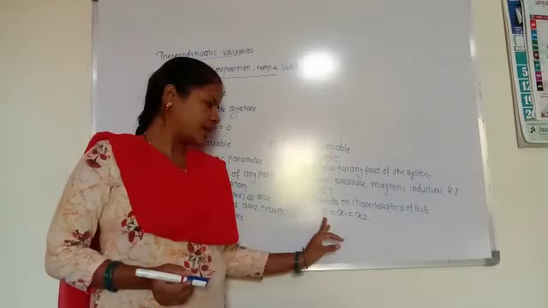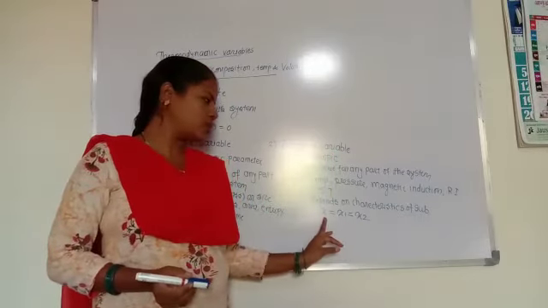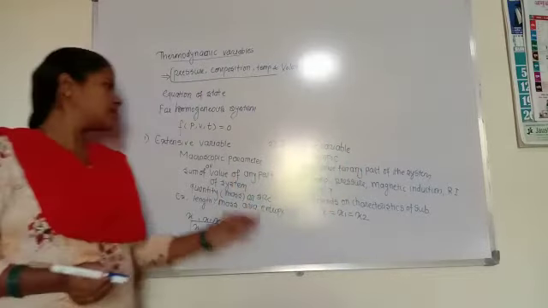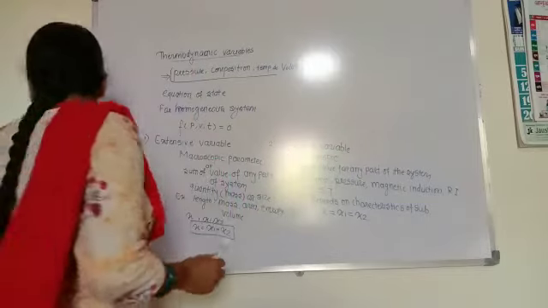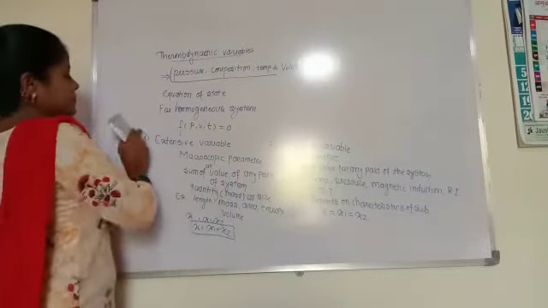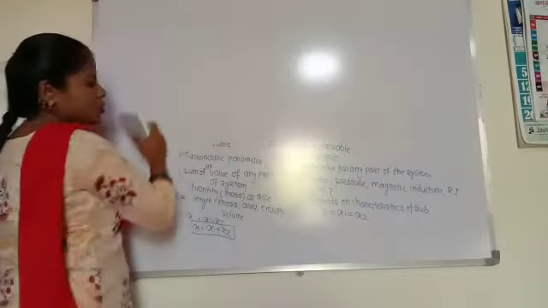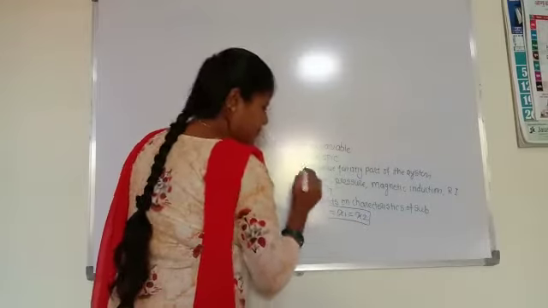So if we write x equals x1 equals x2, we can say that this macroscopic variable x is the intensive variable. These are the two kinds of variables, extensive variables and intensive variables. So this is the equation for an intensive variable.